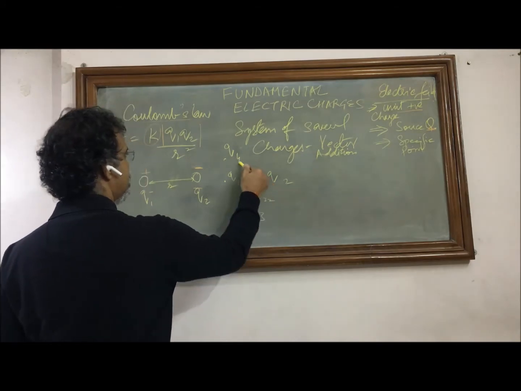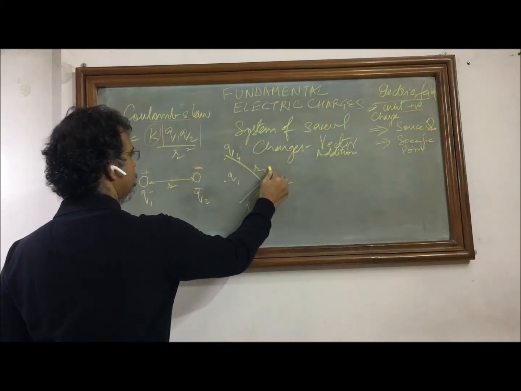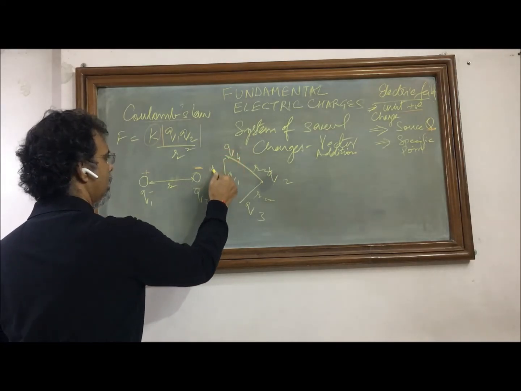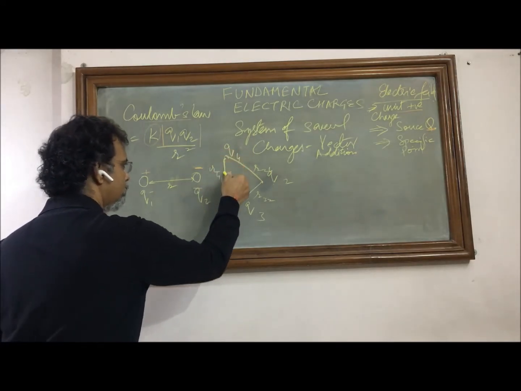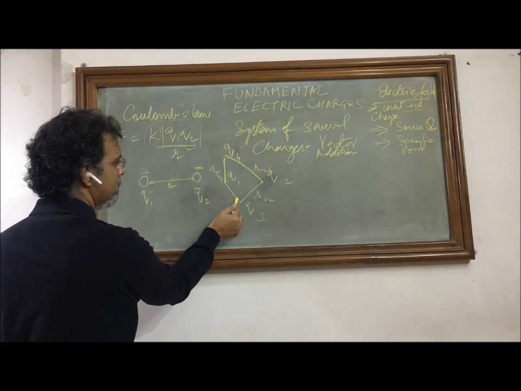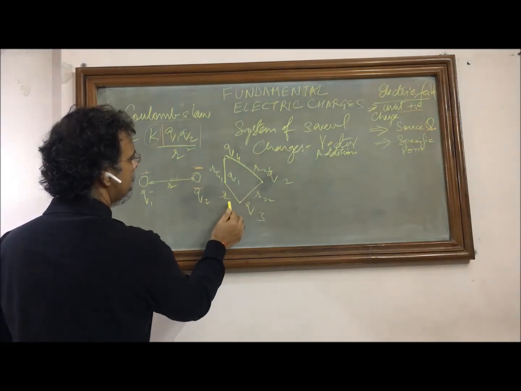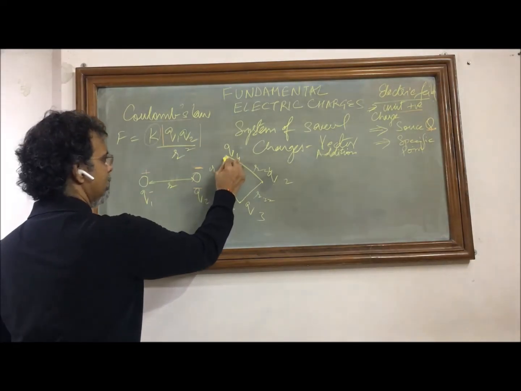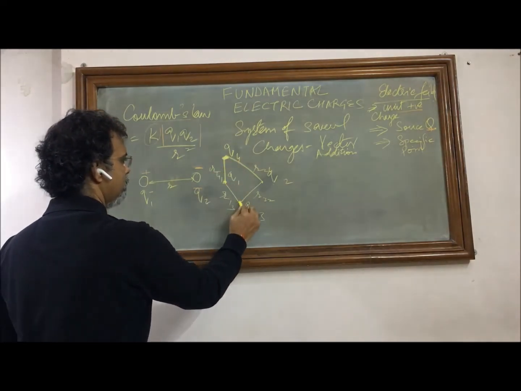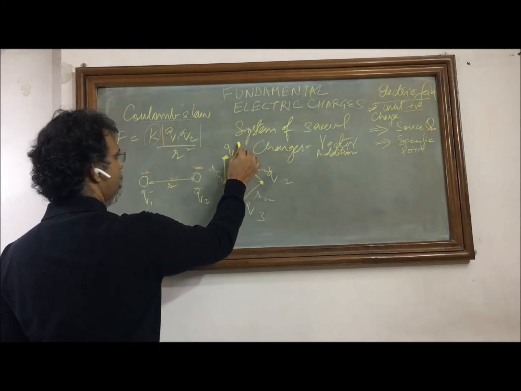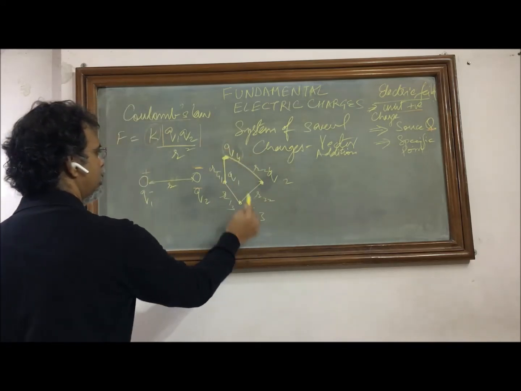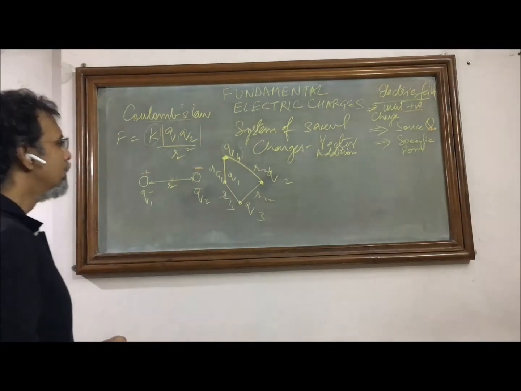This is distance R2,4, from 2 to 4. This is R4,1, that is 4 to 1. And this is R1,3. So now we have a system of charges that are placed at 4 points with 4 different values of Q1, Q2, Q3 and Q4.